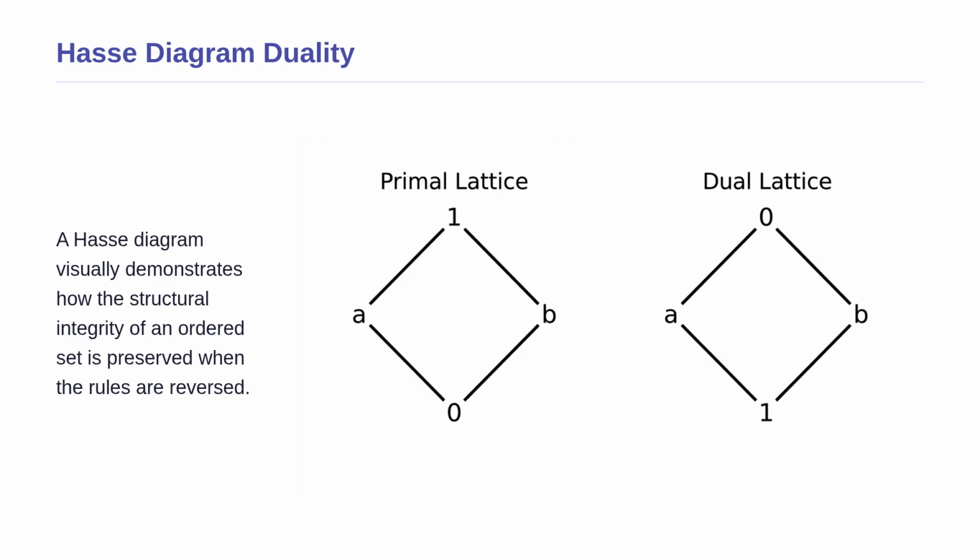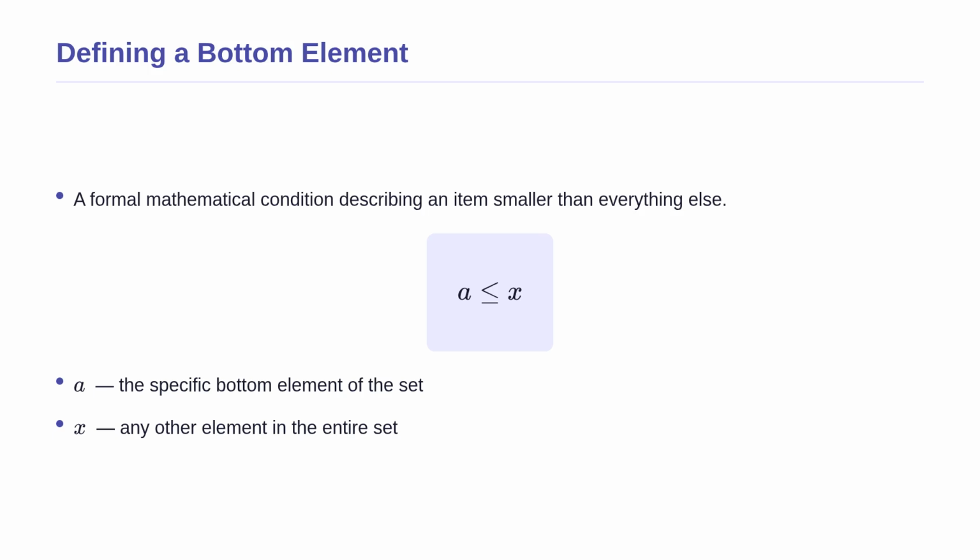The dual lattice is simply the original drawing turned completely upside down. The element 1 is now at the bottom and 0 is at the top. What this diagram teaches us is that the connections between the elements remain perfectly intact. The structural integrity is preserved even when the rules are reversed. Now that we have seen the visual proof, let us apply this to a specific mathematical statement.